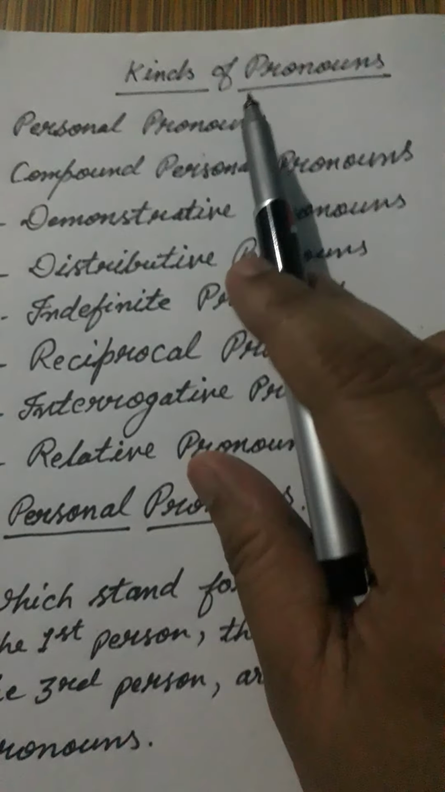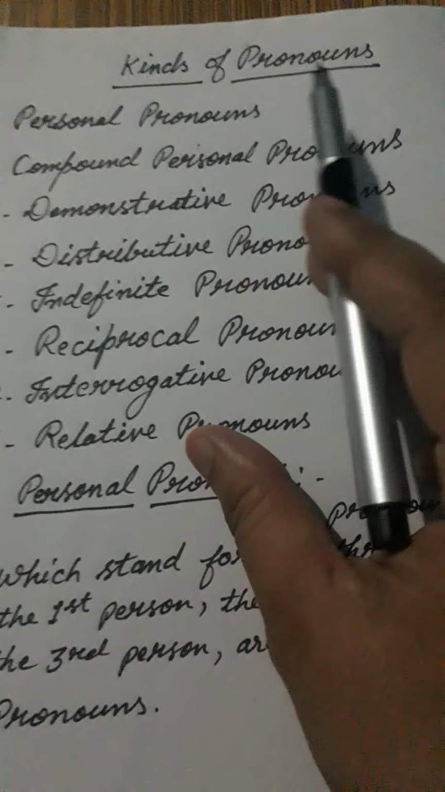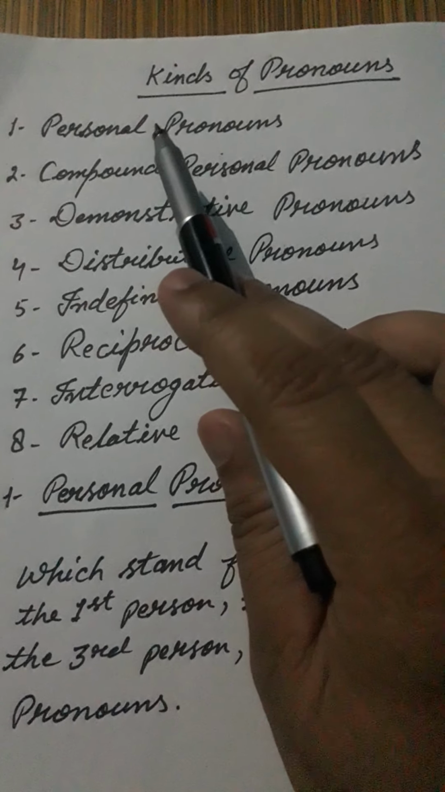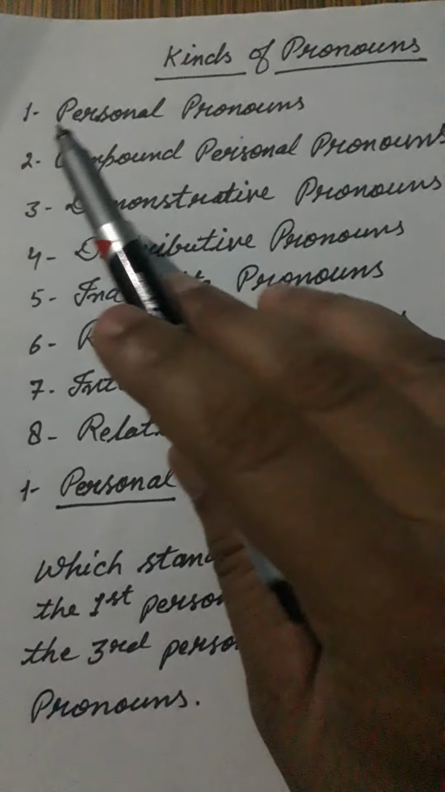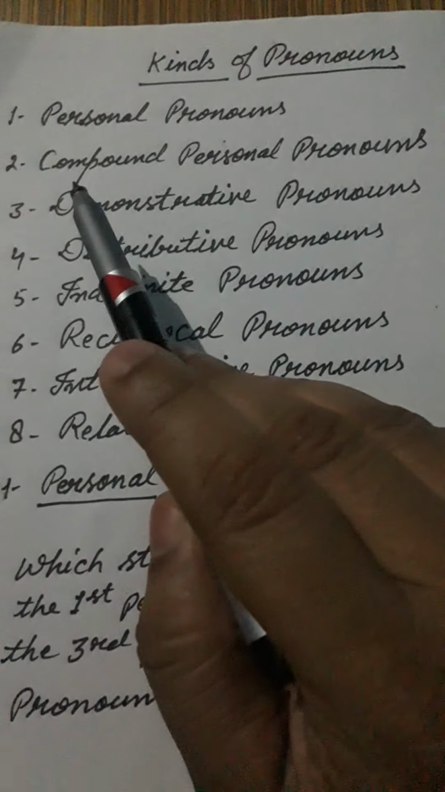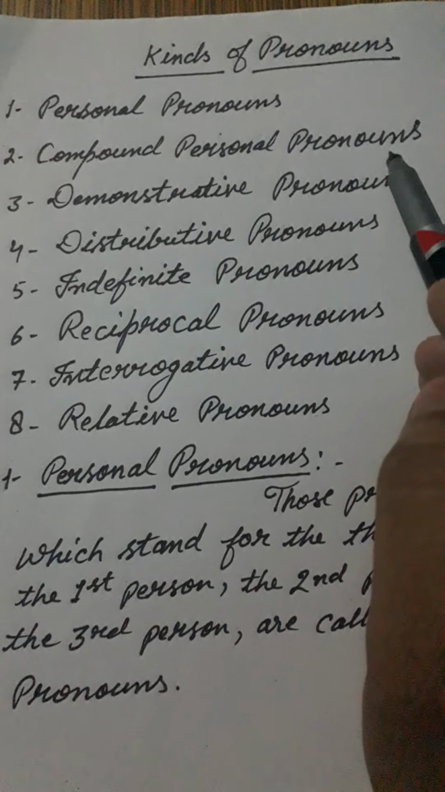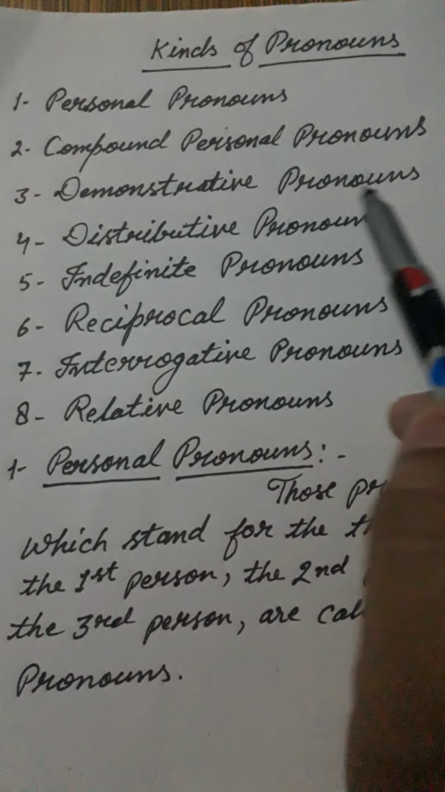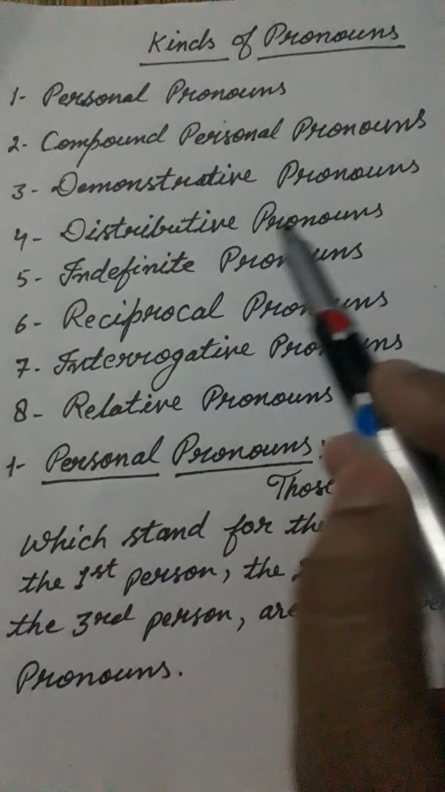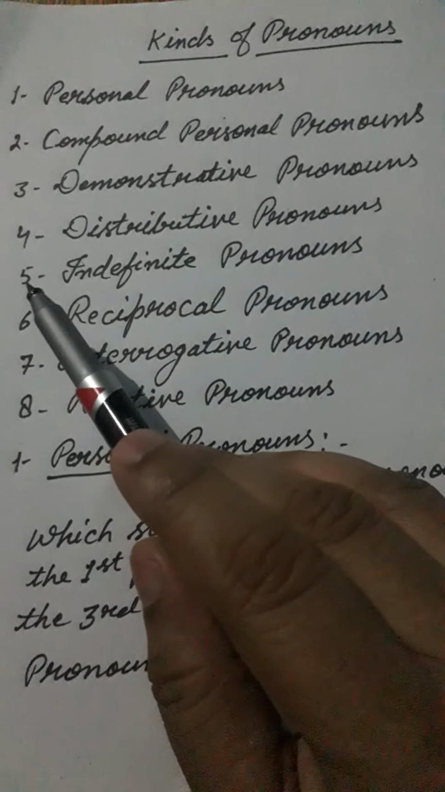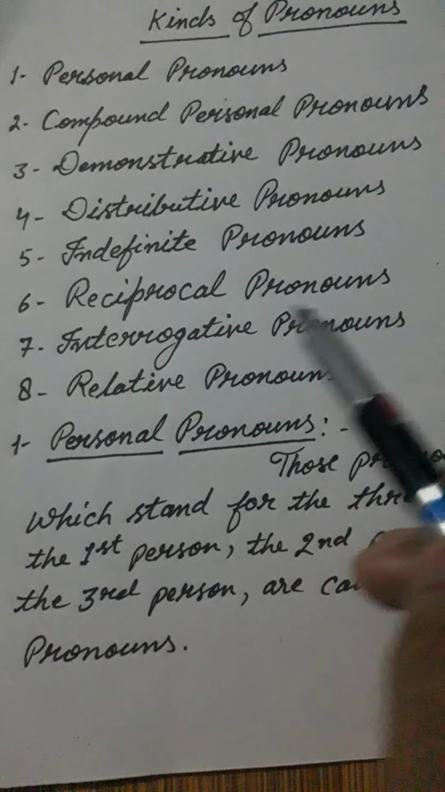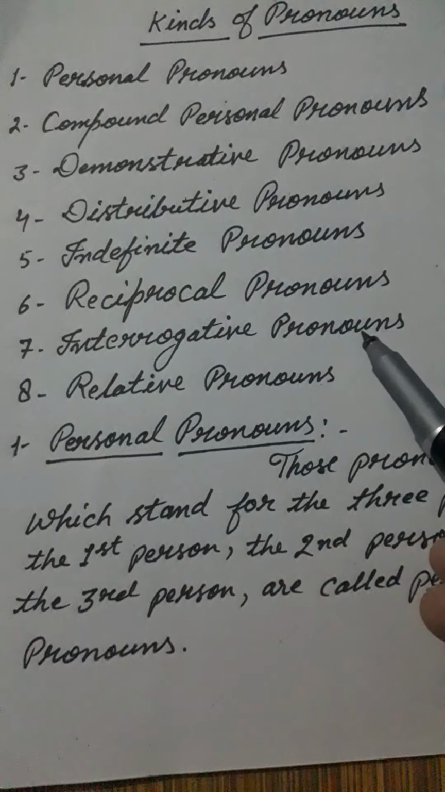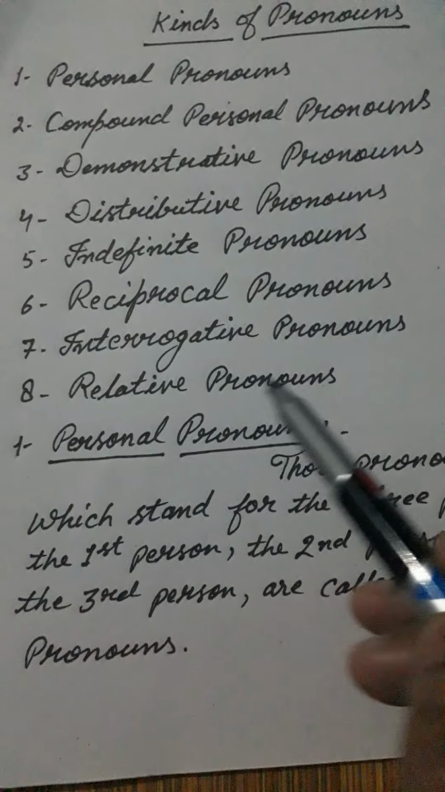Welcome to the fifth lecture based on kinds of pronouns. Generally, there are eight kinds of pronouns in English. First, personal pronouns. Second, compound personal pronouns. Third, demonstrative pronouns. Fourth, distributive pronouns. Fifth, indefinite pronouns. Sixth, reciprocal pronouns. Seventh, interrogative pronouns. Eighth, relative pronouns.